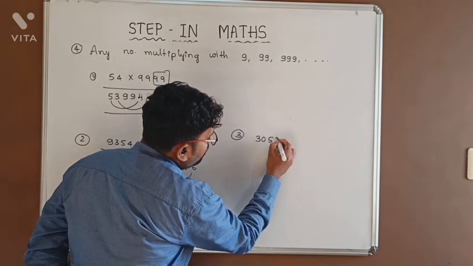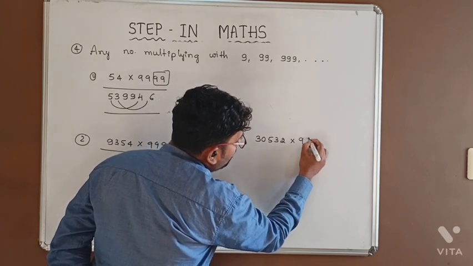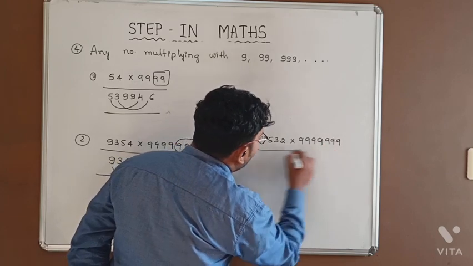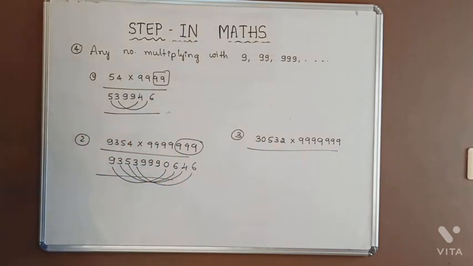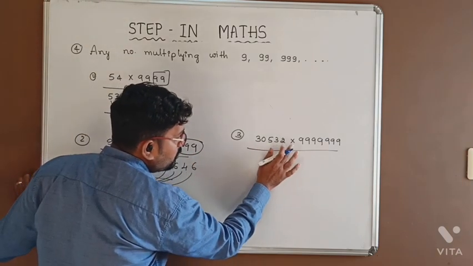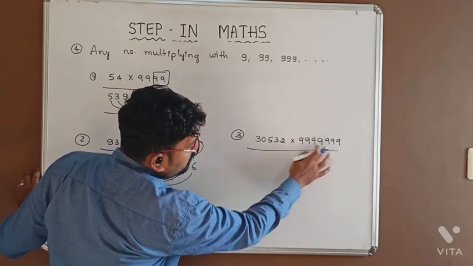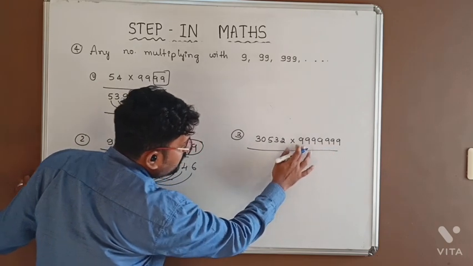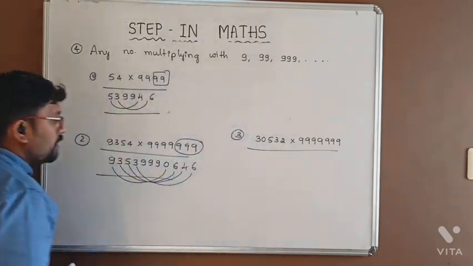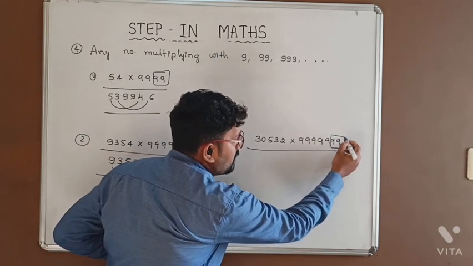One more last example. 30,532 into 99,99,999. Here 5 digits are there, there 7 digits. When you are multiplying with this, here 2 digits are extra.